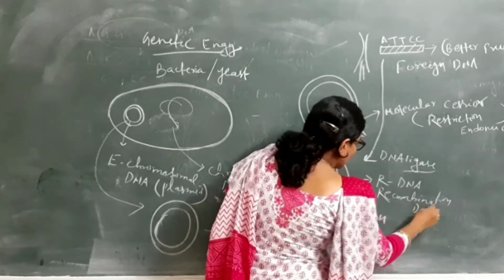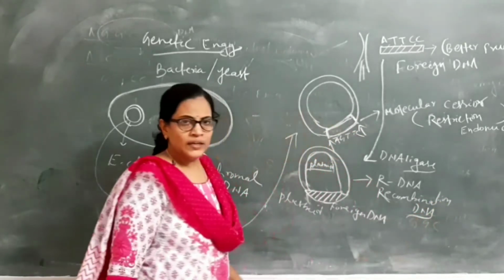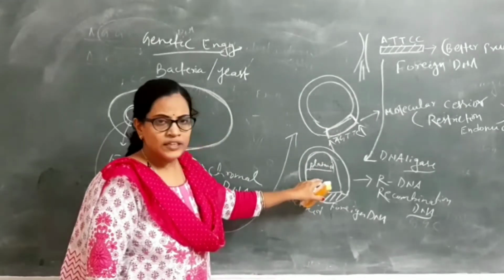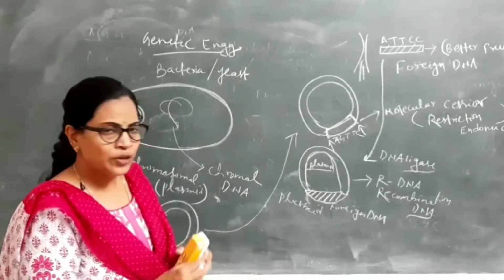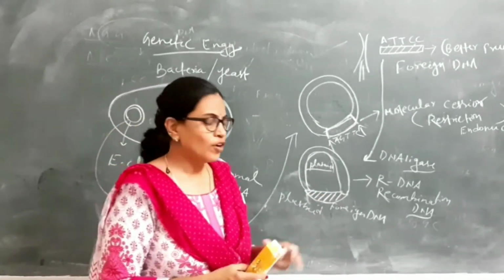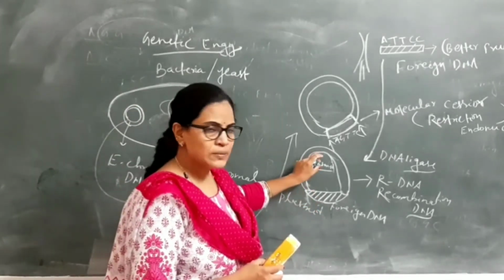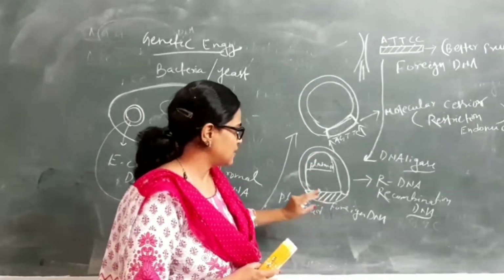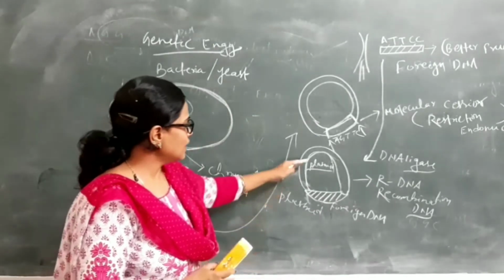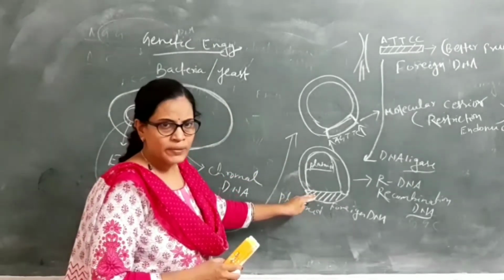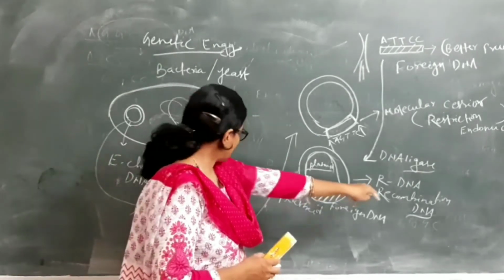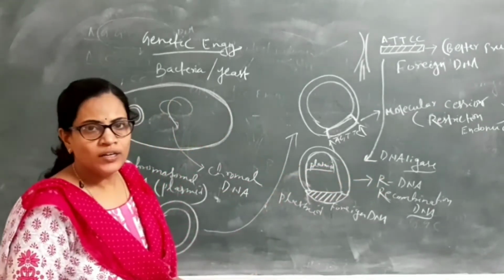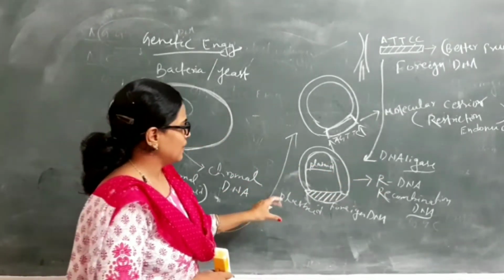What do you mean by recombination? Recombination means reunion or joining of two substances. One is plasmid DNA, another is the foreign DNA. When these two DNAs are joined with each other, this structure is known as rDNA or recombinant DNA.